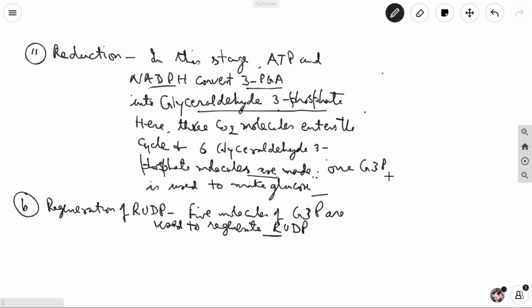One molecule of glyceraldehyde 3-phosphate, G3P, is used to make the glucose. And then lastly, regeneration of RuBP. 5 molecules of G3P, glyceraldehyde 3-phosphate, are used to regenerate RuBP, ribulose bisphosphate. So these are the end products of the Calvin cycle or dark reaction. In the dark reaction, finally the glucose is formed.